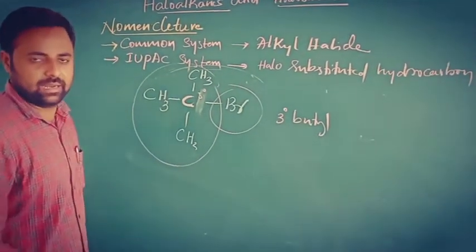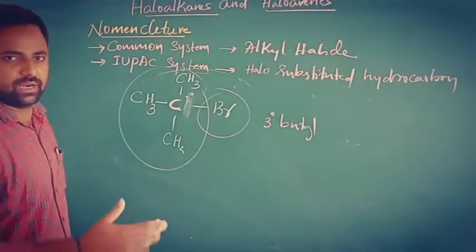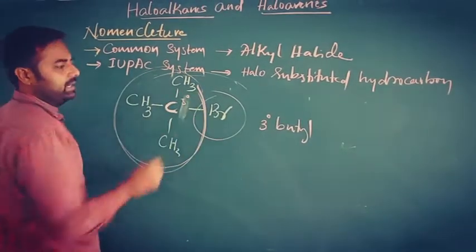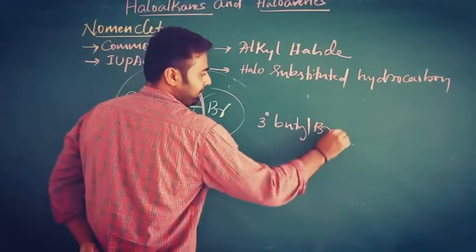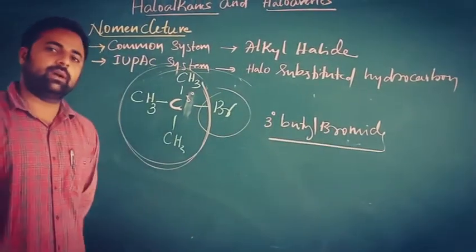What is a tertiary alkyl halide? When the halogen is directly attached to a tertiary carbon atom, it is called a tertiary alkyl halide. So that's why we call it tertiary butyl. Which halide is this? Bromide. Tertiary butyl bromide is the common name.